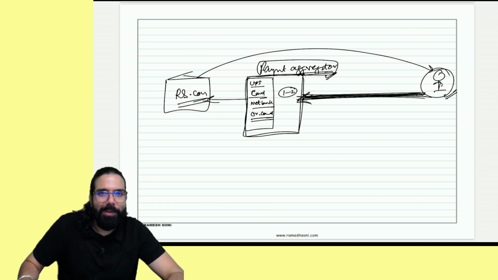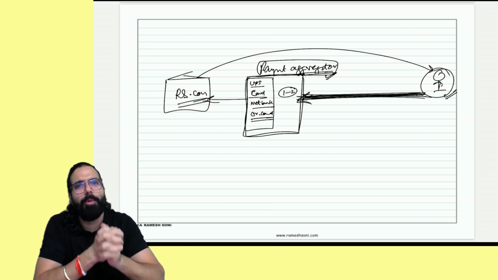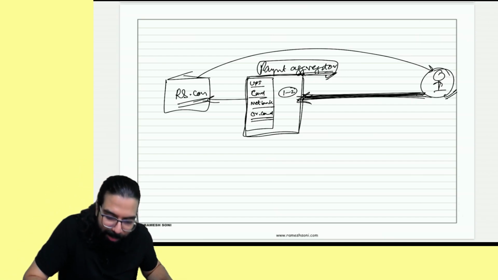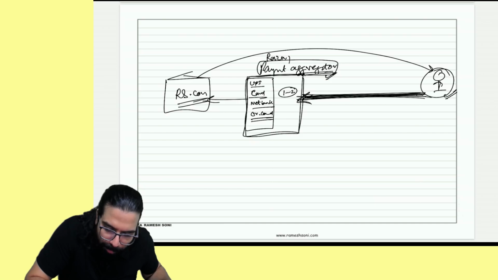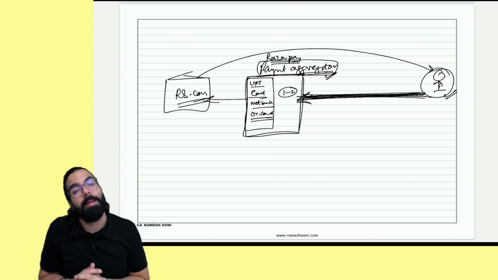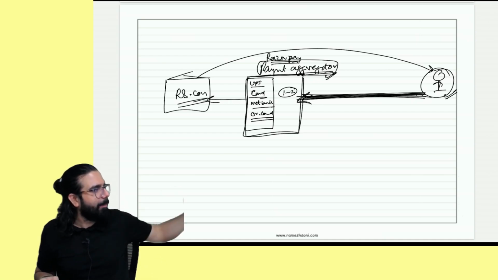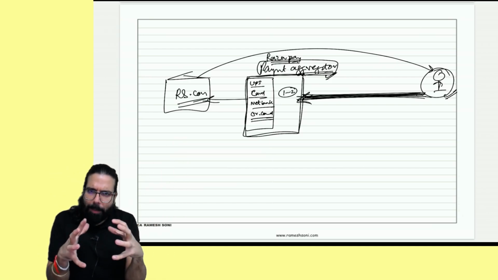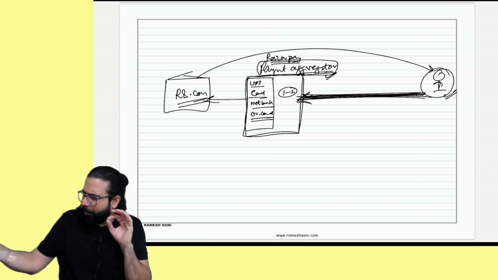Whenever you make the payment, you came on my website, you bought a book or you bought a class, the payment will come to the payment aggregator, who is basically Razor Pay. You would have seen on the website, Razor Pay will open. What is Razor Pay? Razor Pay is nothing other than a payment aggregator. They will keep collecting the payment from the students' respective bank accounts. Okay? They will aggregate the payment, and then after 1 day or 2 days they will release the payment to me.